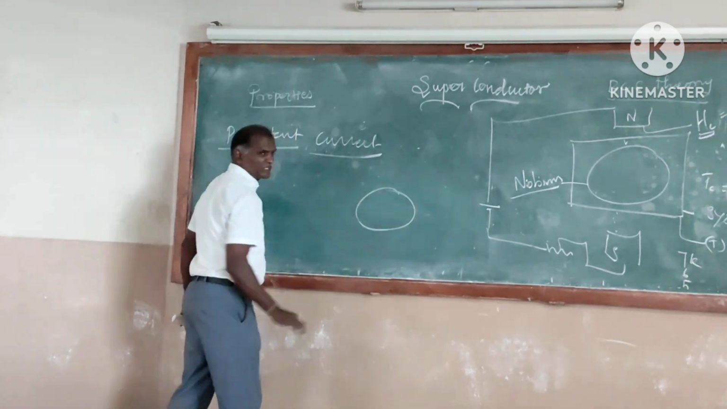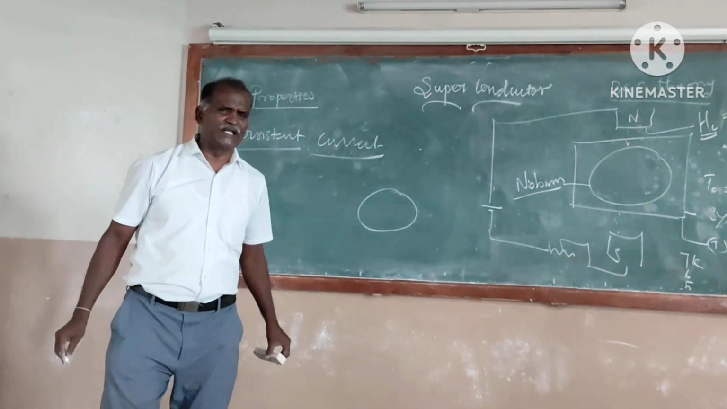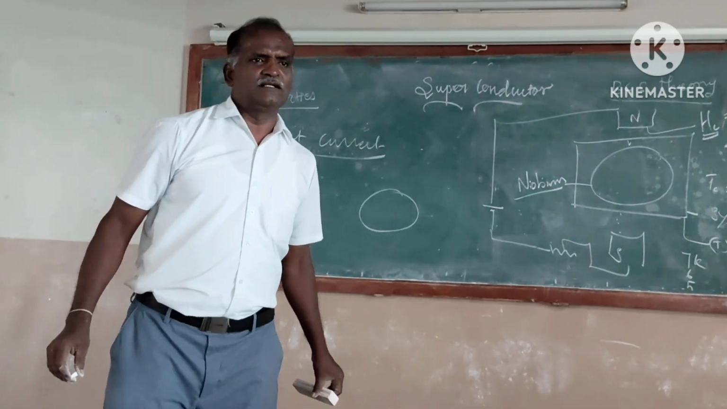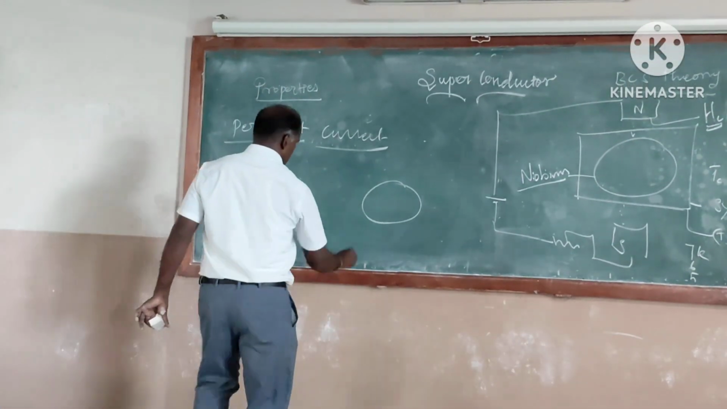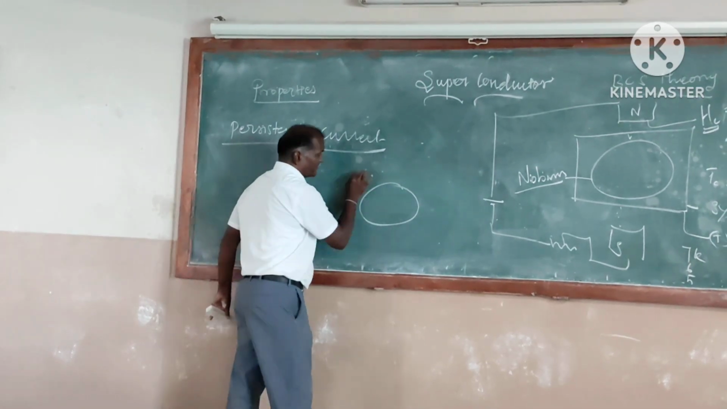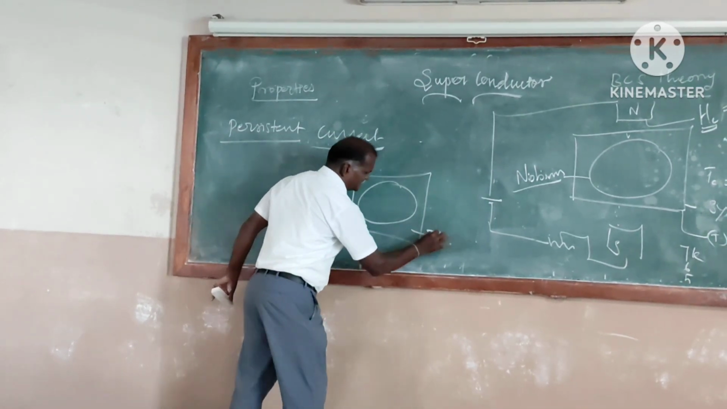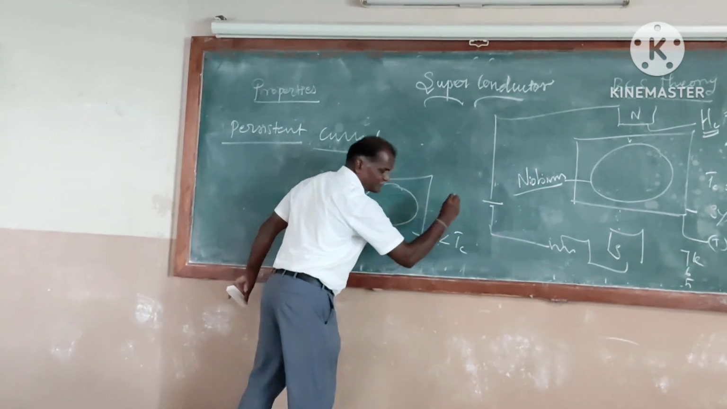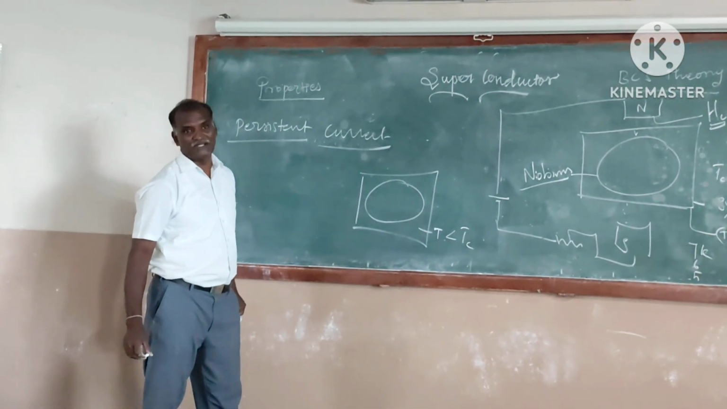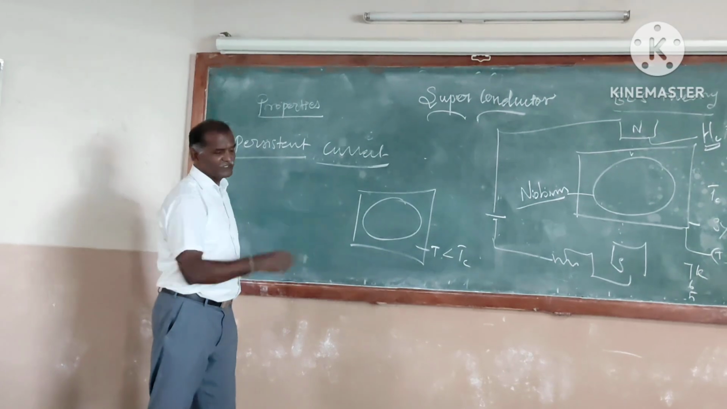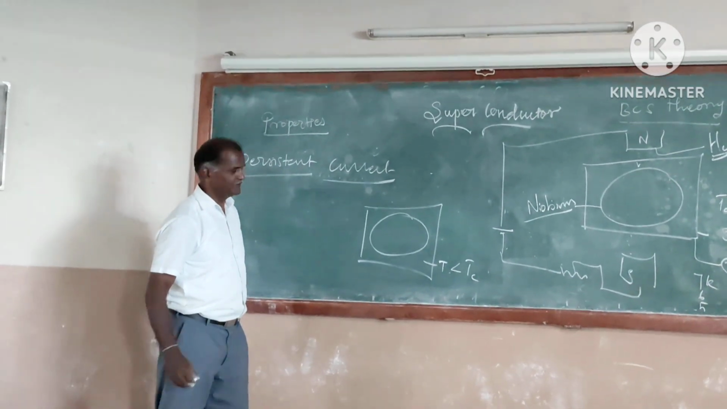Then it will be a superconductor ring: niobium, vanadium, tin, lead. These are all superconductors. It will act as a superconductor when you maintain a temperature T less than Tc. If I use mercury, its critical temperature is 4.2 K. Niobium's value is 9.5 K.